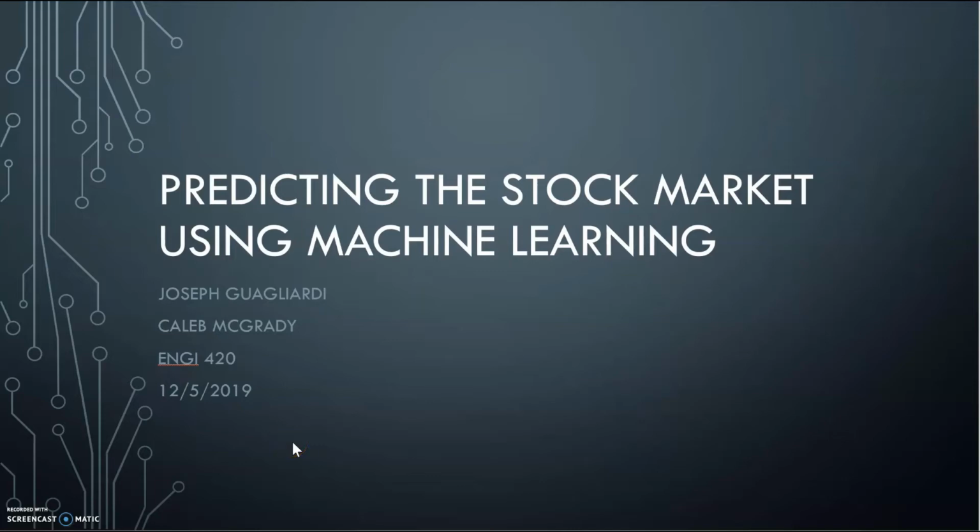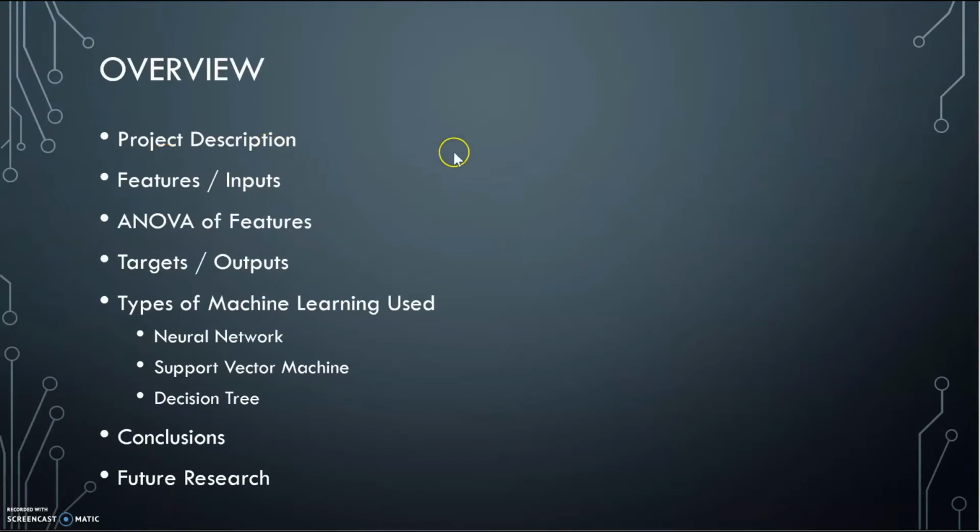For the predicting the stock market using machine learning project that we did for ENGI 420, we'll go over the starting phase, the inputs, outputs, and the first phase of GenPy, and Joey will have the second phase of the project. A little overview: we'll have a project description, the features and inputs we used, the ANOVA of our features, the targets and outputs of our project, the types of machine learning that we used, we used several types to compare, and then conclusions and further research.